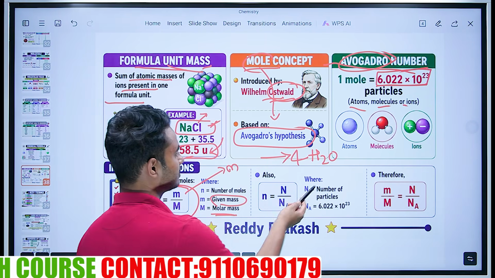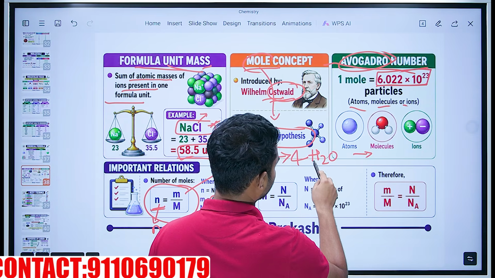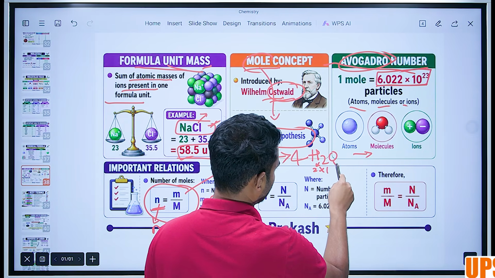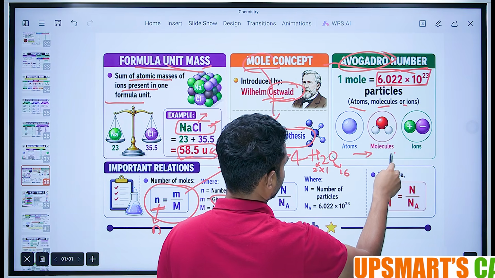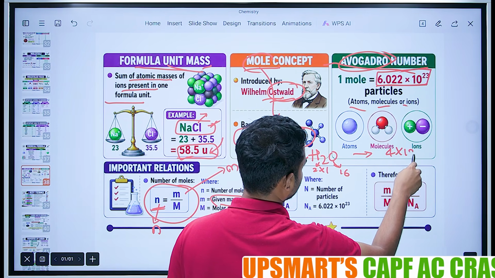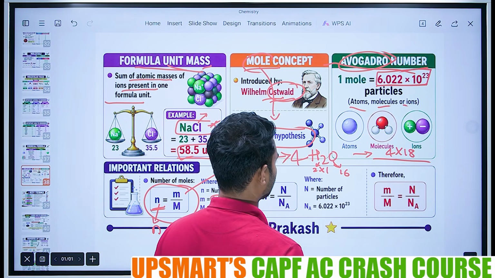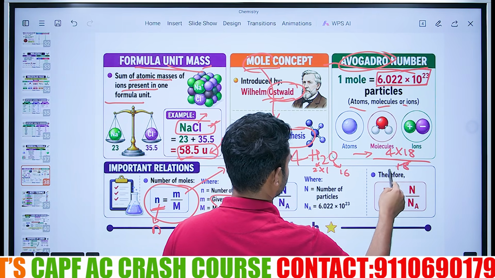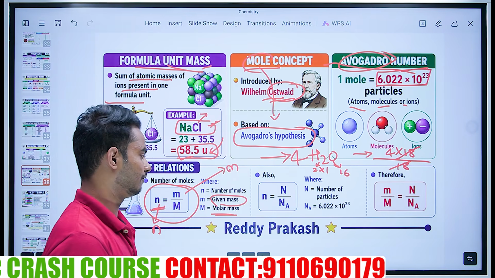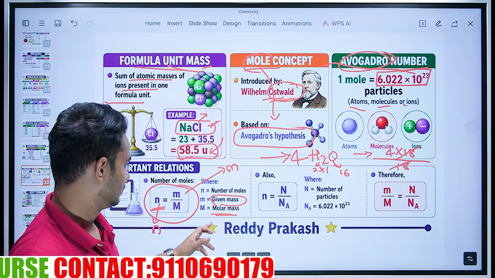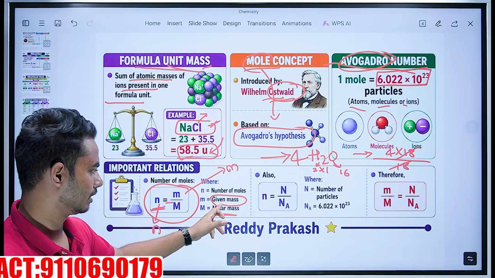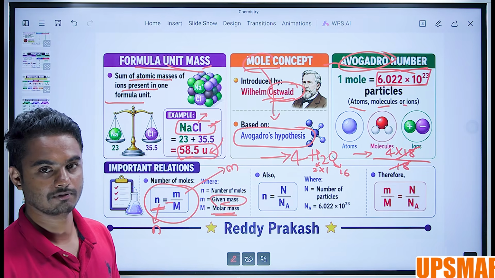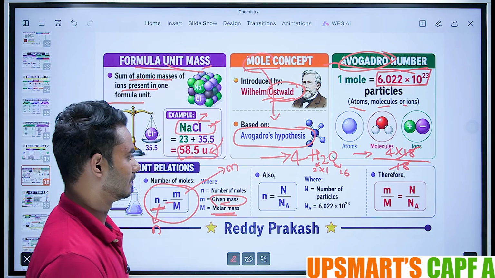Now the given mass is 4 H2O, which will be 4 into (2 × 1 + 16), that is 4 into 18, divided by the molecular mass, 18. So 4 moles. Number of moles is 4 here. n, the number of moles, is equal to given mass divided by molecular mass.